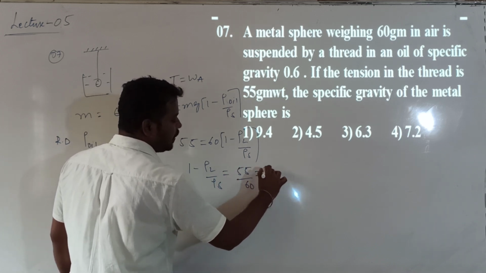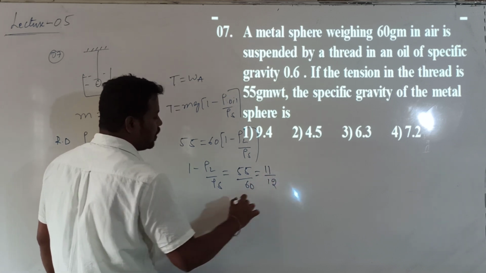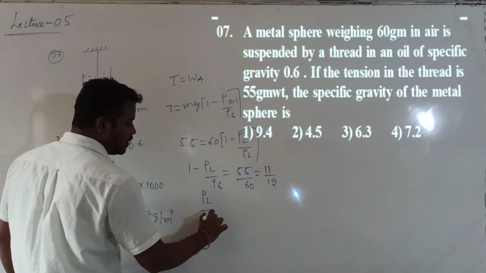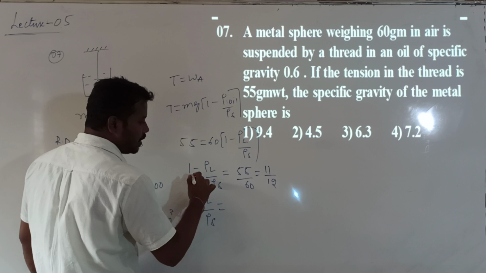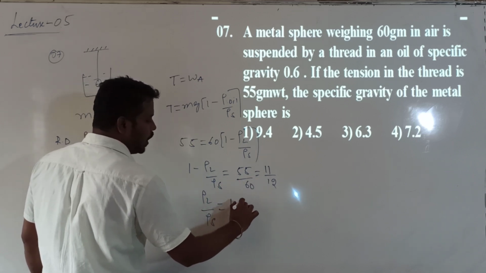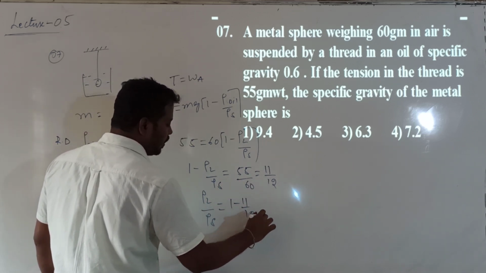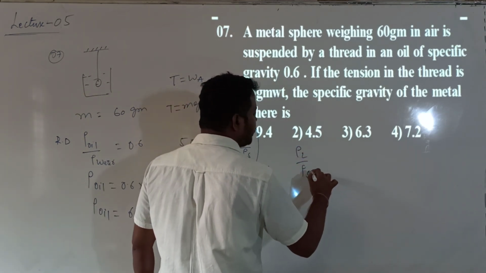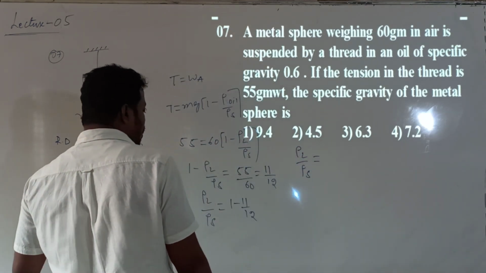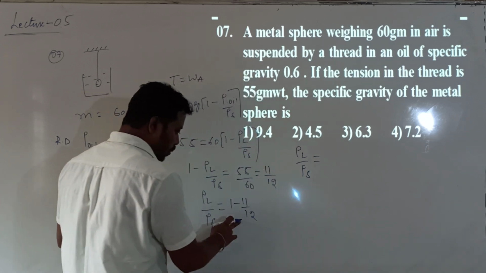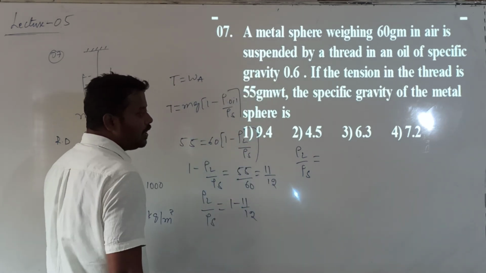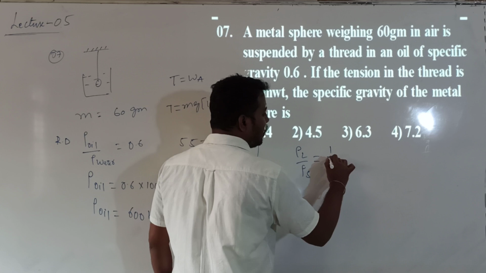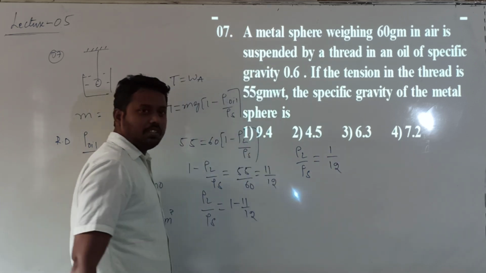5 table. 5 11s are 55, 5 12s are 60. So what is the value of rho L by rho s? Rho L by rho s value is equal to, so it will go this side, 1 minus 11 divided by 12. So what I got as the answer is rho L by rho s value is equal to how much? Rho L by rho s is equal to, LCM is 12, 12 minus 11, so that is 1 by 12 after simplification.